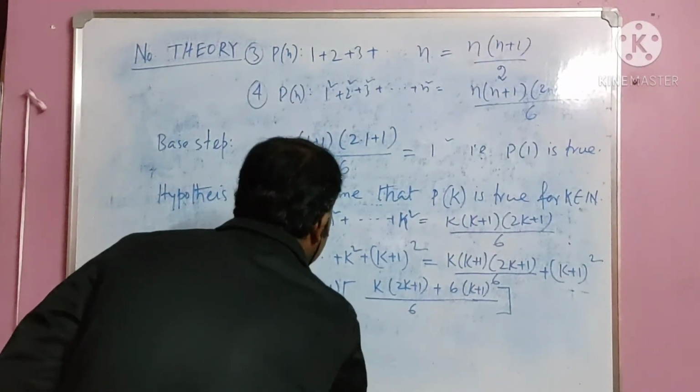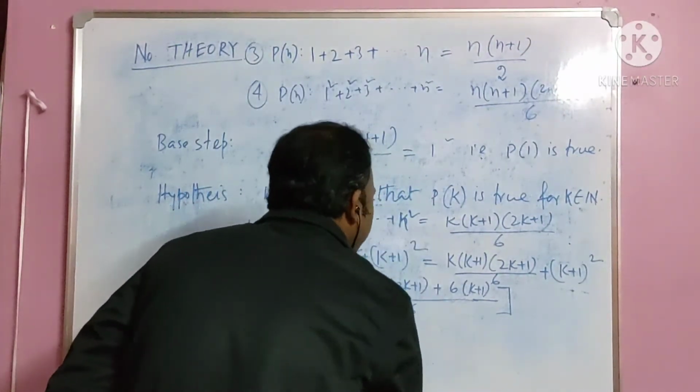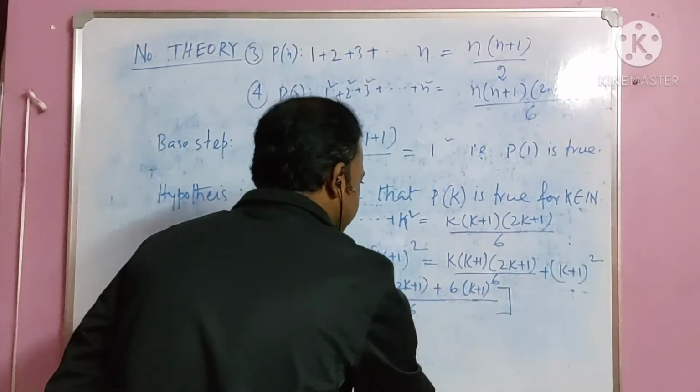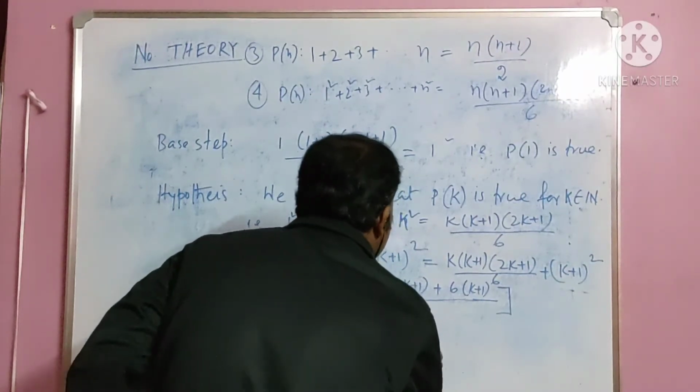k plus 1 into, now if we factor these things, what do we get? Let me break it down.